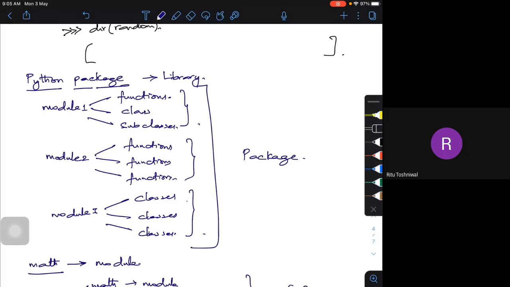The books belonging to a particular course or branch can be called classes or modules, and combined together we call it a library, and that library is your package. Now in Python, different packages are there.